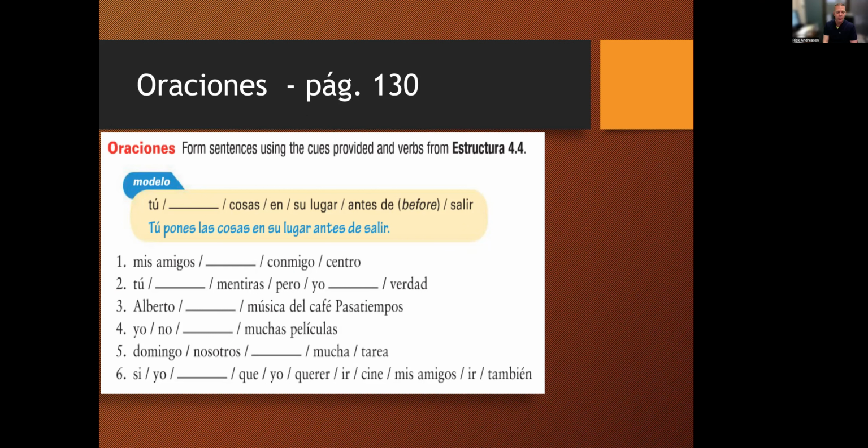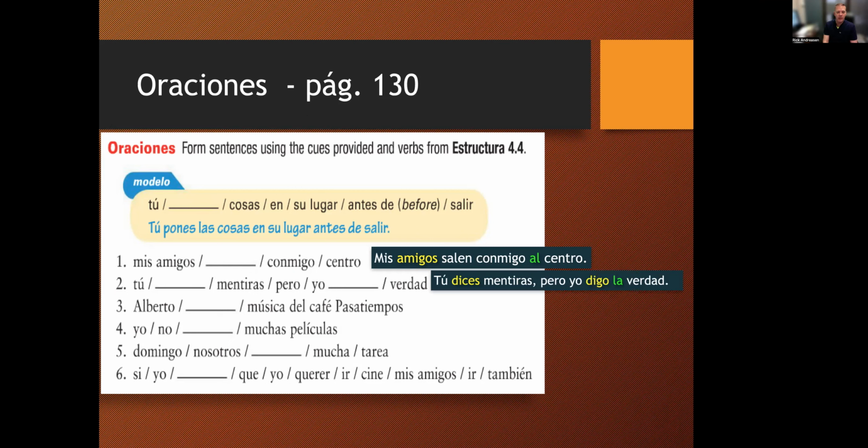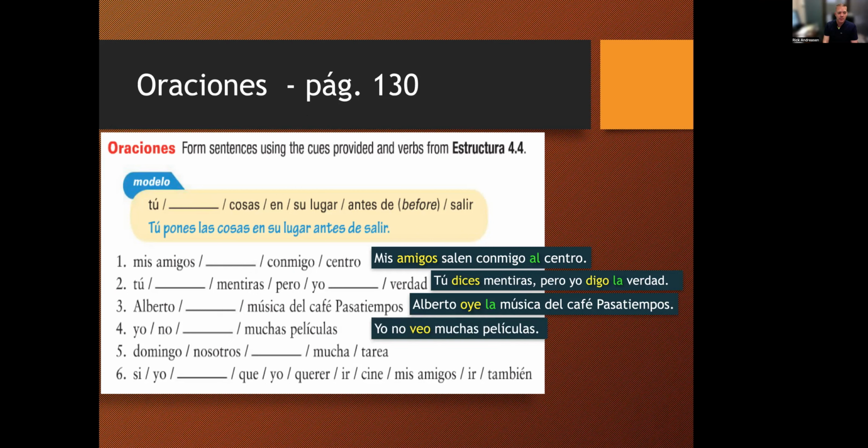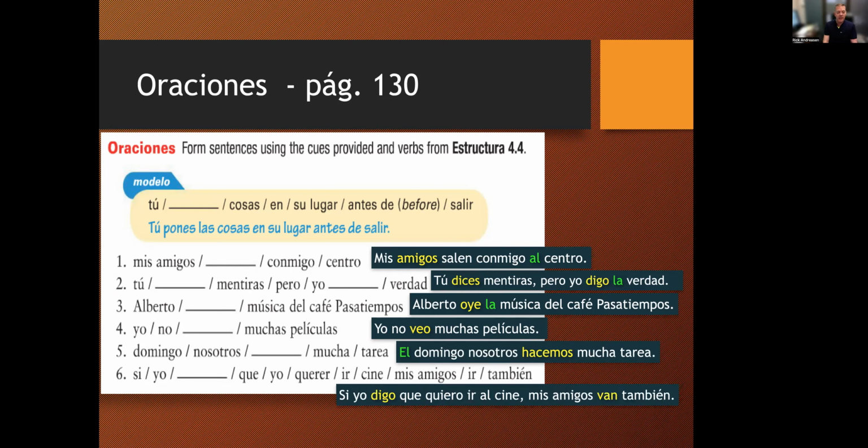Okay, número 1. Mis amigos salen conmigo al centro. Número 2. Tú dices mentiras, pero yo digo la verdad. Número 3. Alberto oye la música del café pasatiempos. Número 4. Yo no veo muchas películas. Número 5. El domingo nosotros hacemos mucha tarea. Número 6. Si yo digo que quiero ir al cine, mis amigos van también.